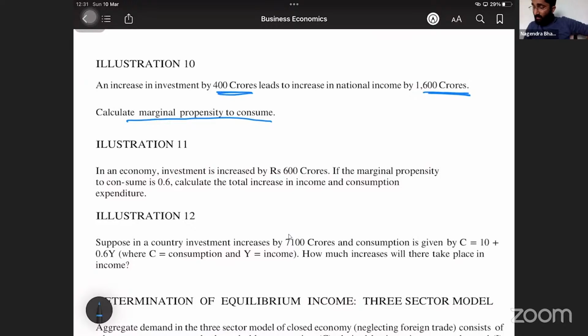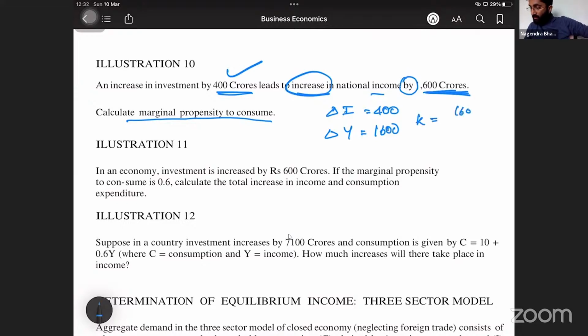Here, the increase in investment, delta I, is equal to 400. Delta Y is equal to 1600, given here as the increase in national income. So how to calculate K? K is equal to 1600 divided by 400, so it is 4 times.